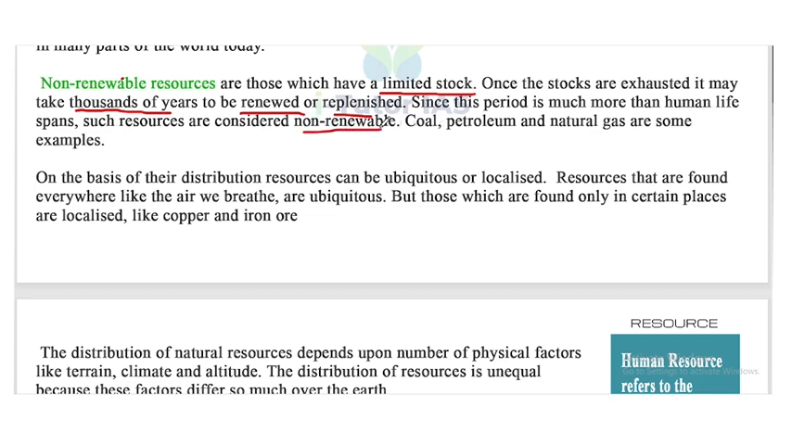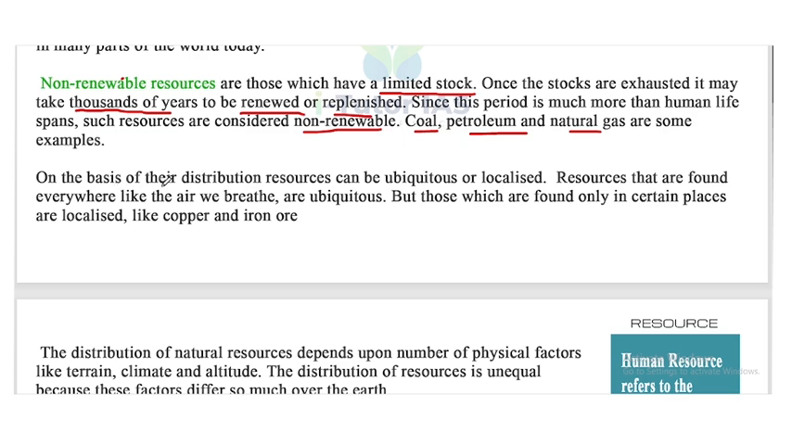So a thousand years is a much longer period than a human lifespan, so such resources are considered non-renewable. Examples are coal, petroleum, and natural gas.